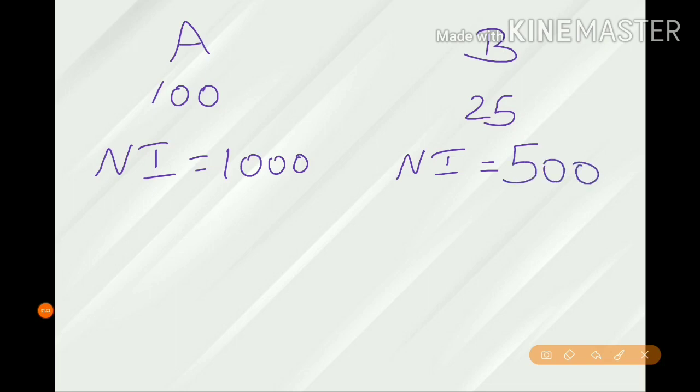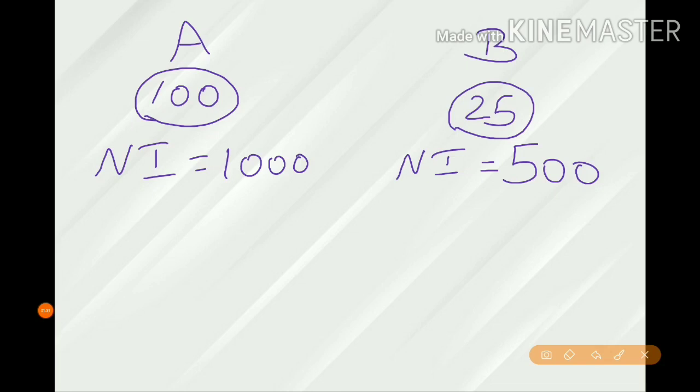If we compare the total income, we cannot conclude that country A is the developed one and country B is the underdeveloped one, because country A has a population of 100 but country B has only 25. To solve this, note that comparing total income will not tell us what an average person is likely to earn.